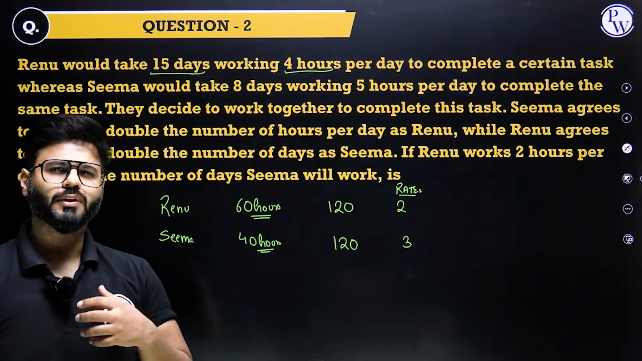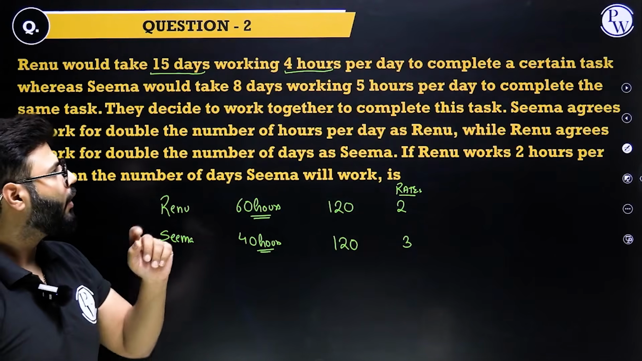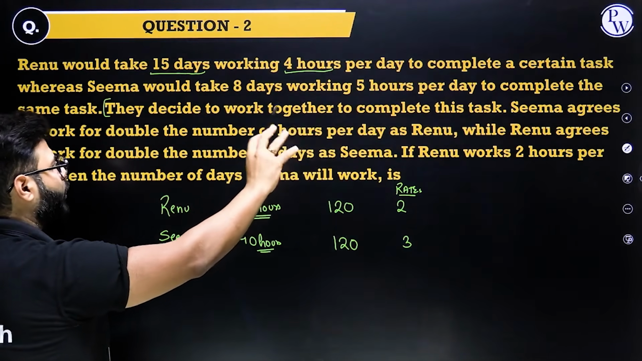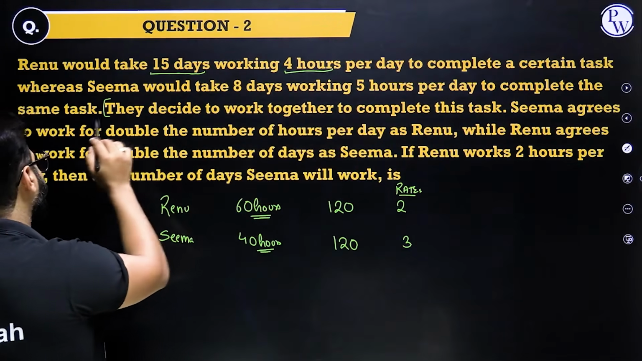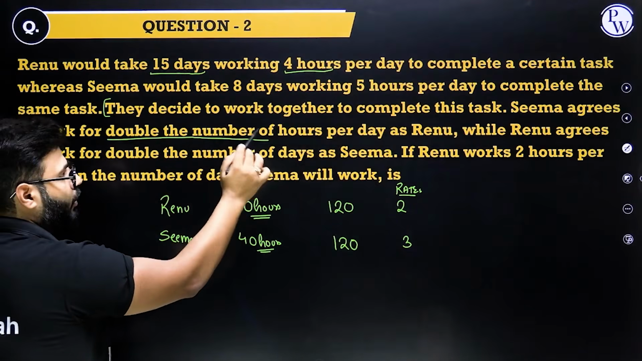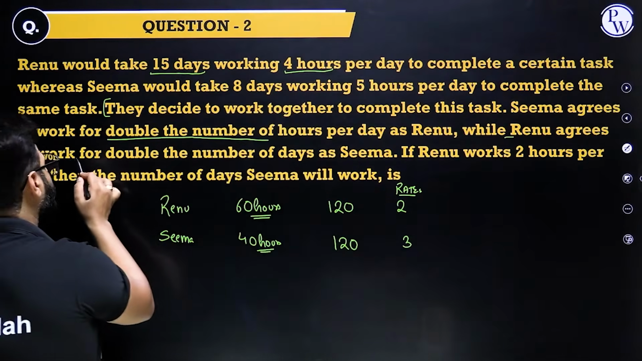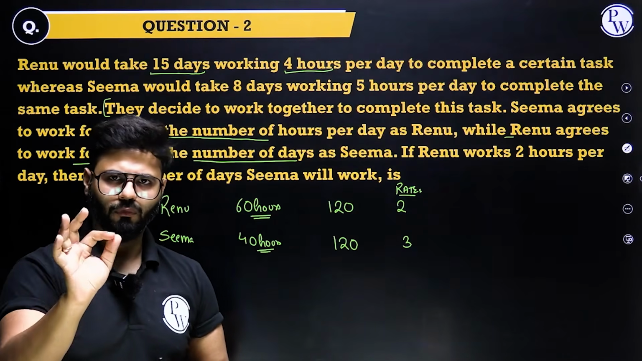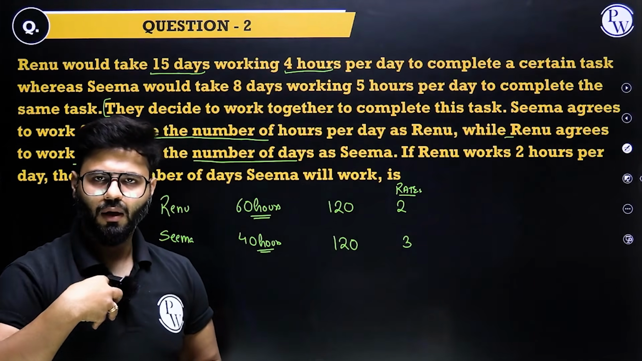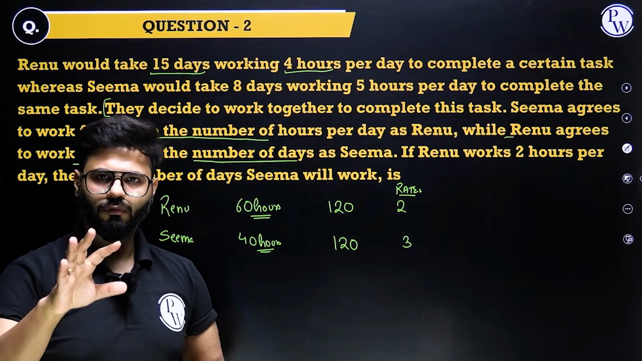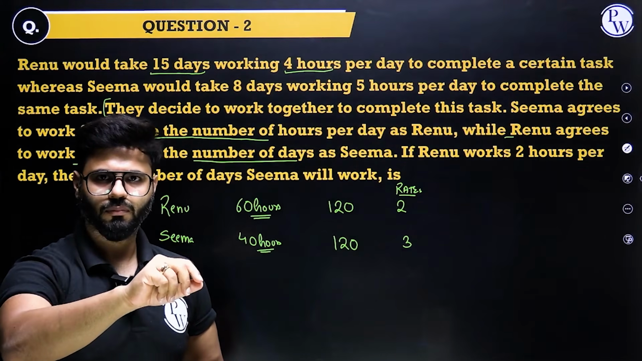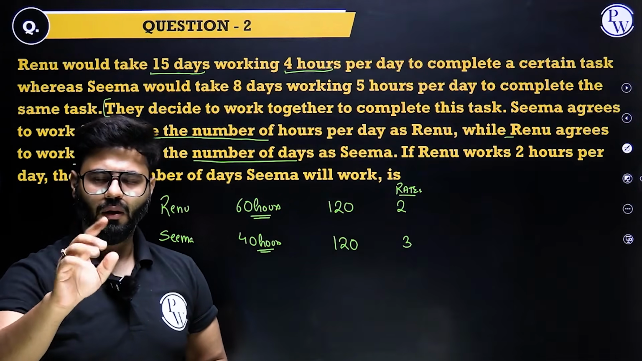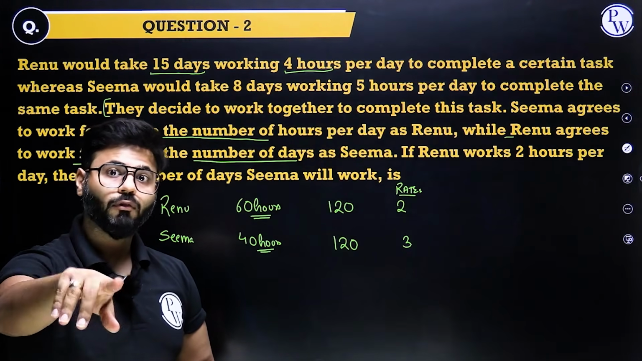Now comes that line which I wanted you to observe, right? And that lies here. They decide to work together to complete the task. No, that's not the line. Read it. Seema agrees to work for double the number of hours, while Renu agrees to work for double the number of days. Fantastic. Have a look. Listen to me very carefully. I am doing the work for double the number of days. That means I will do twice the number of hours, because the rate is different. But you are working double the number of hours.